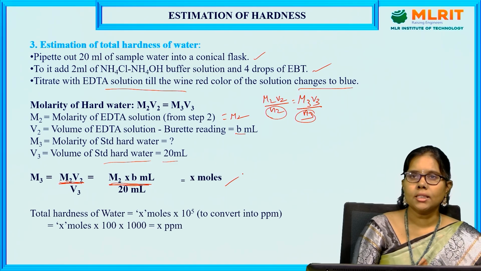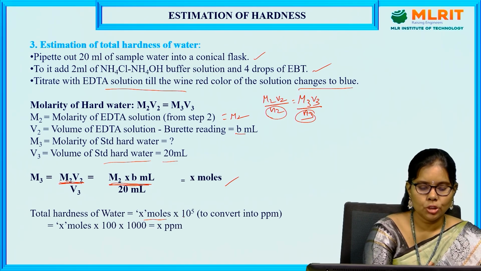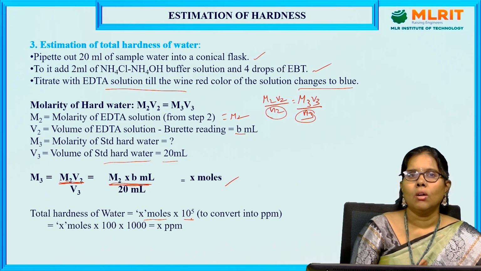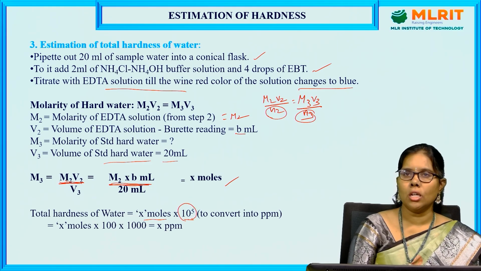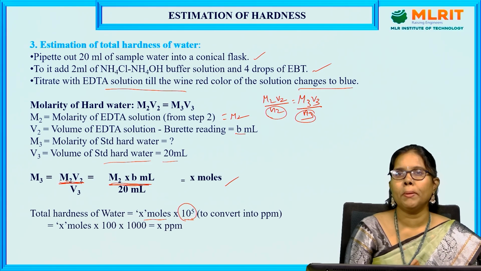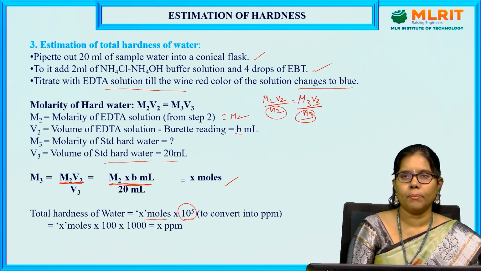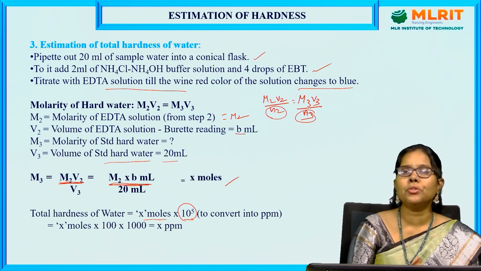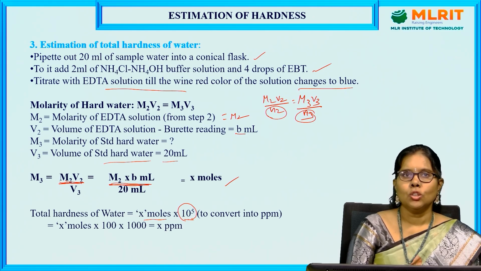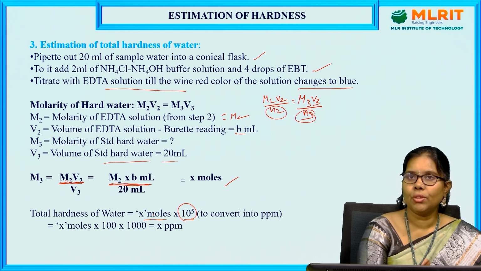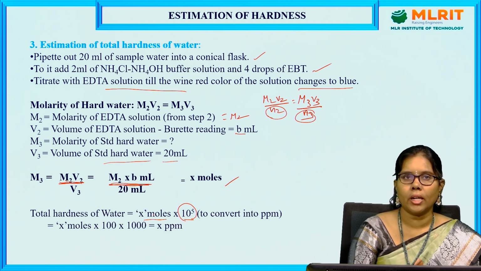So the total hardness of water is X moles into 10 to the power of 5. What is the use of 10 to the power of 5? We are converting the molarity into concentration in ppm, parts per million, as learned in the previous section on units of hardness of water: ppm, mg per liter, degree Clarke and degree French. So total hardness in ppm is the molarity calculated into 10 to the power of 5.